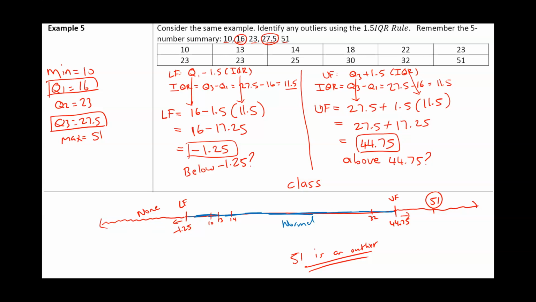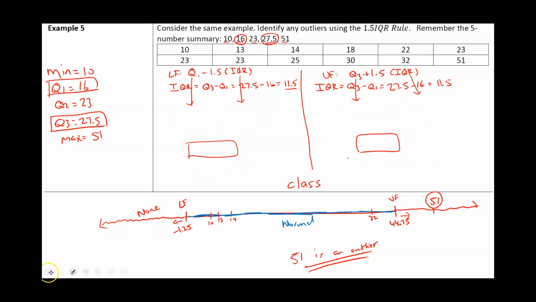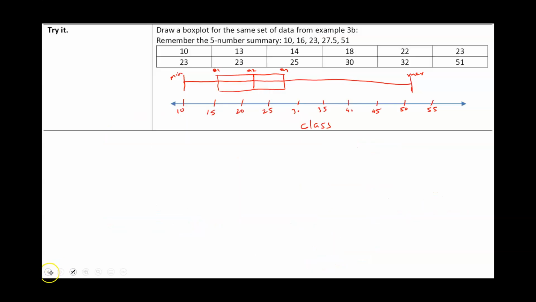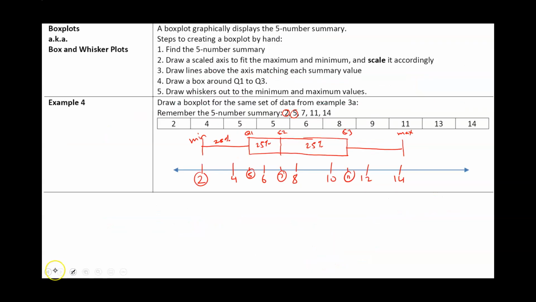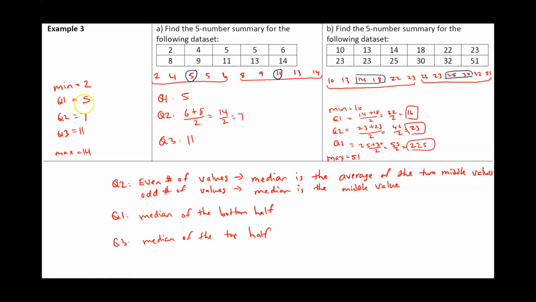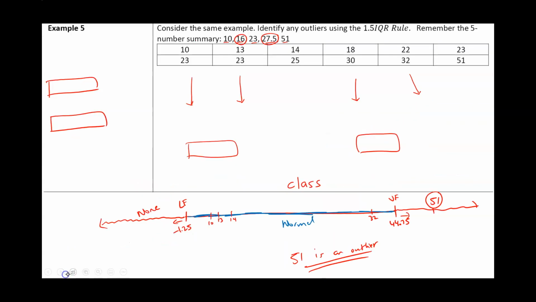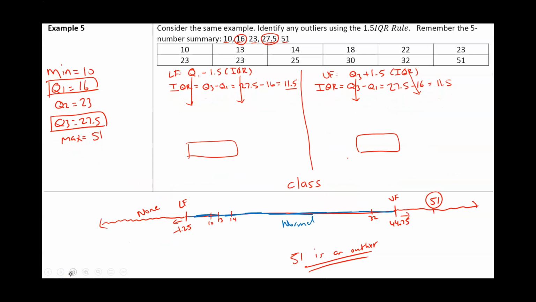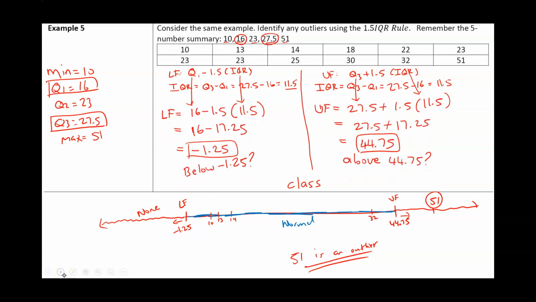Okay, so to find outliers, identify your Q1, Q3. How do you find Q1, Q3? We did that back here. We learned how to find Q1 and Q3. Once you find Q1, Q3, apply those to the formulas, and you will have your lower and upper fences, and then anything below the lower fence or above the upper fence is an outlier.